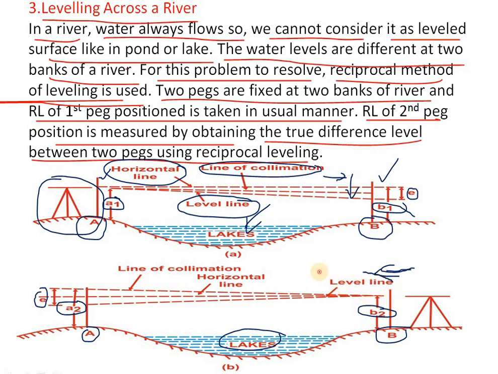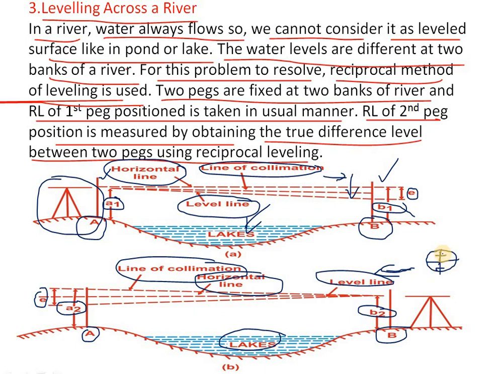As before, there are the level line, horizontal line and line of collimation. So these three will be there. We can see them in the diaphragm. In the diaphragm there is a first one, second one and third one.